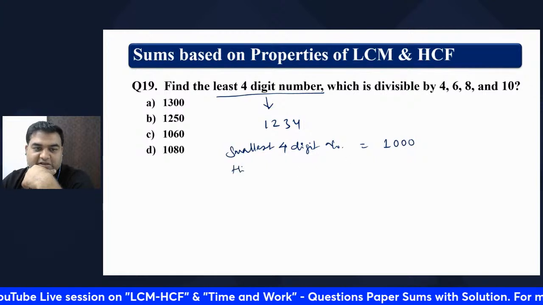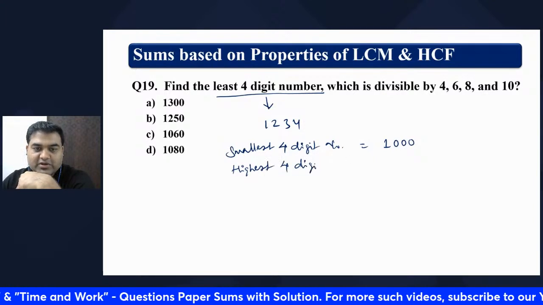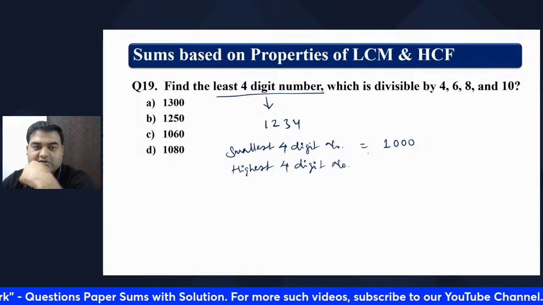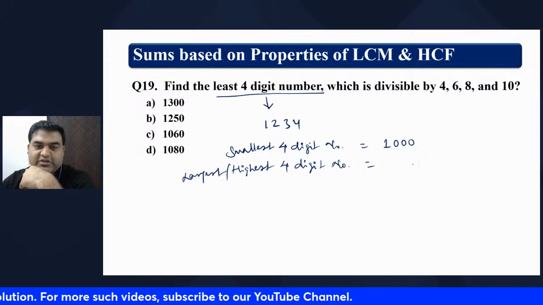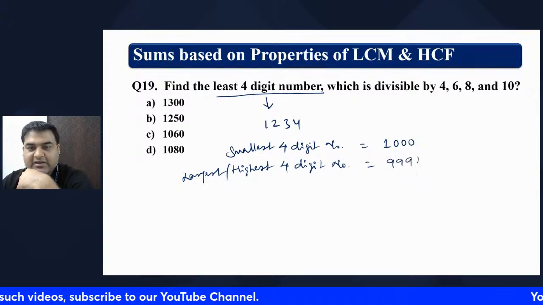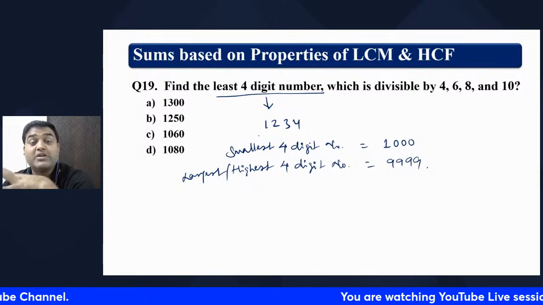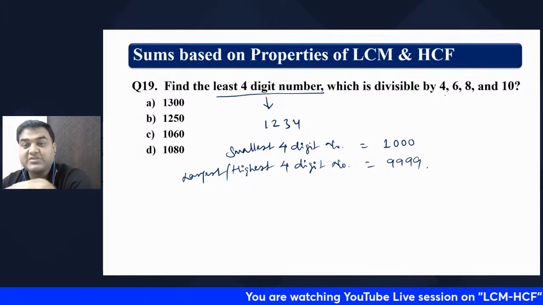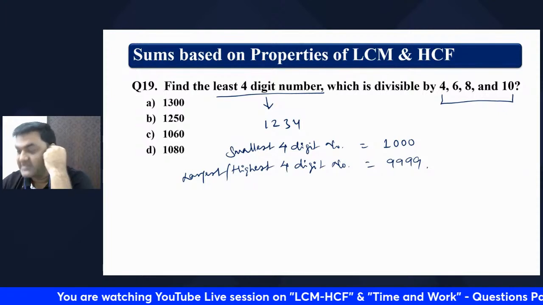Now, what is the highest or largest 4-digit number? The largest 4-digit number is 9999, right? So what it is asking is the least 4-digit number which is divisible by 4, 6, 8 and 10.